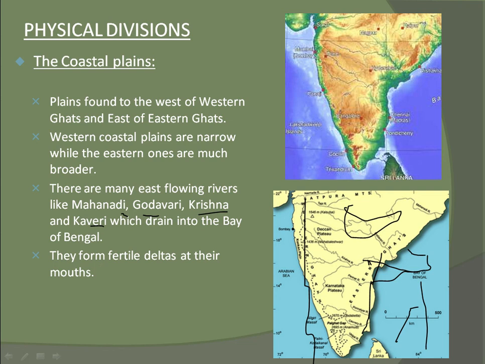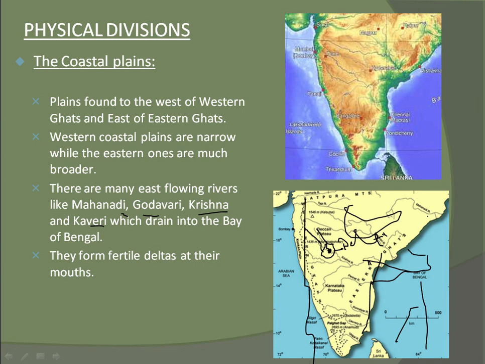What is a delta? See, this is a delta. Where two rivers are joining at one point, this is known as a delta. Two rivers joining at one point.